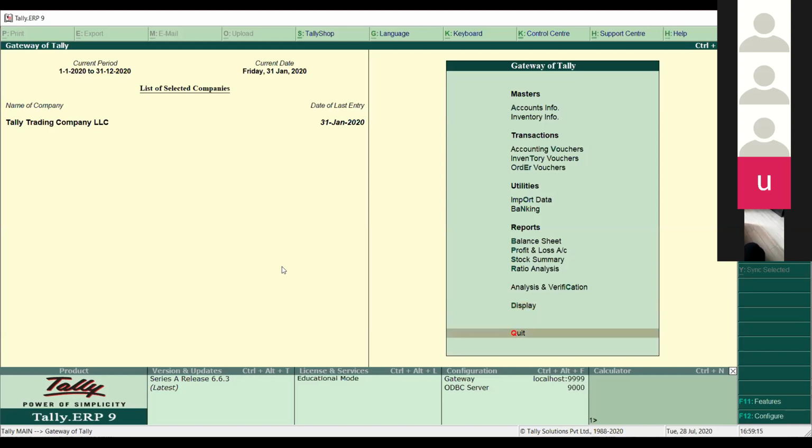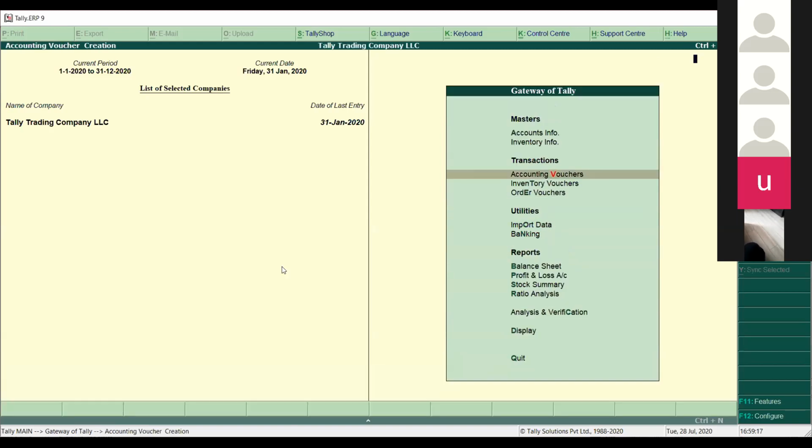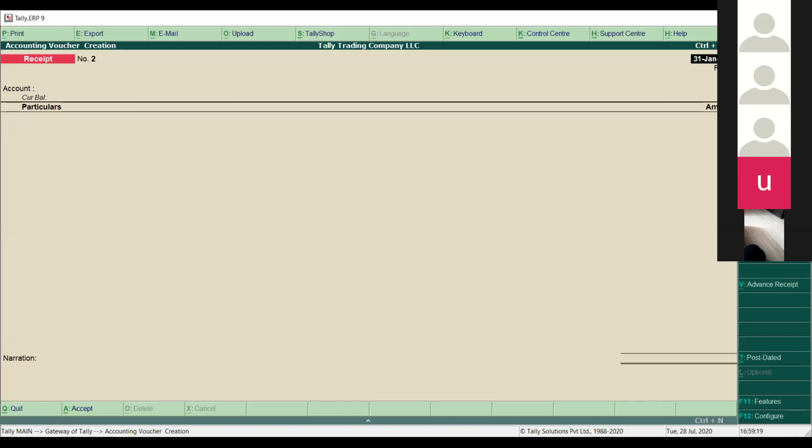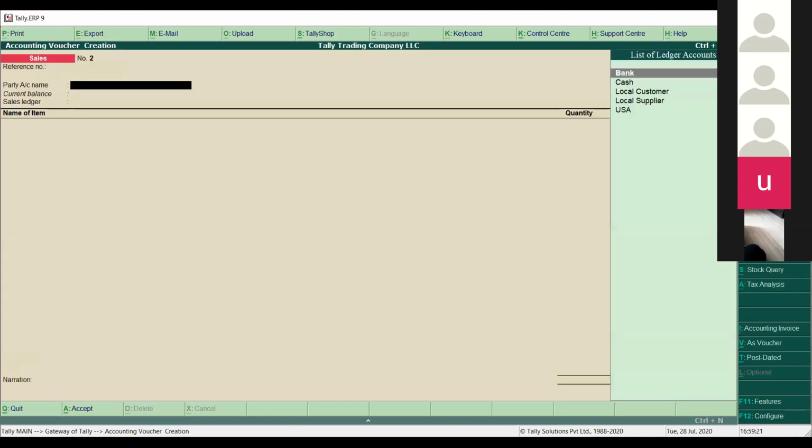Okay, sir, I'll go to accounting vouchers and come into sale voucher. Here, the list of my customers comes automatically, but if the customer is not available in Tally, how can we create it? We have a set of shortcuts in Tally, and with the help of that, you can create the ledger from here itself.